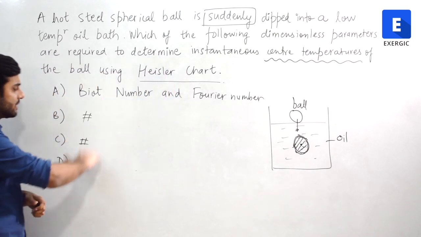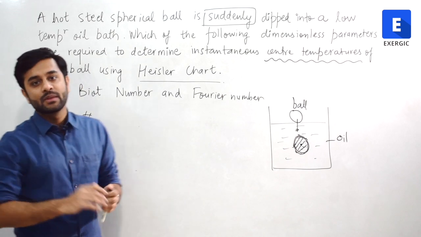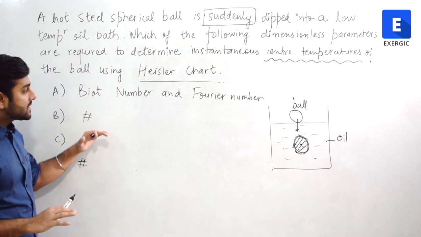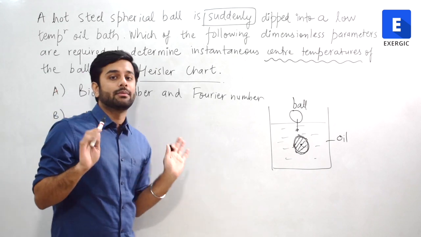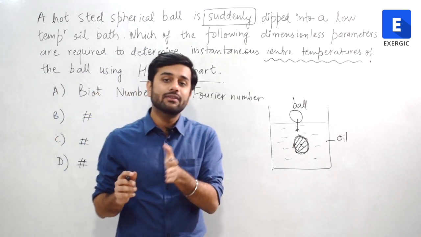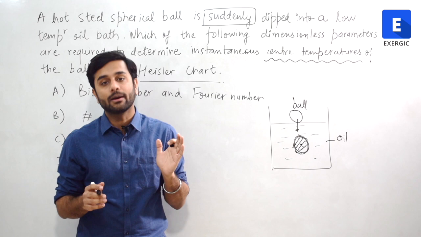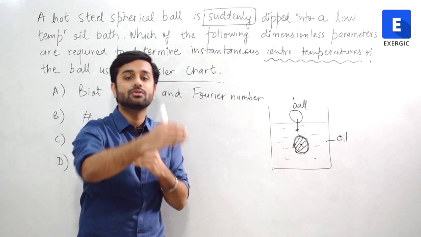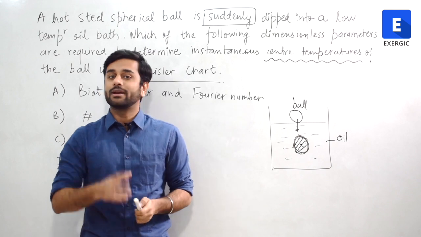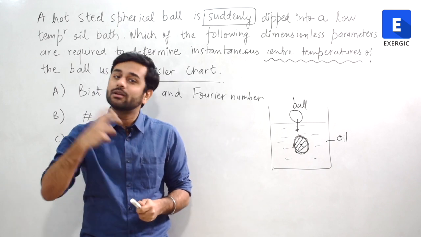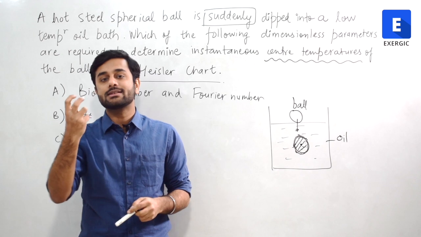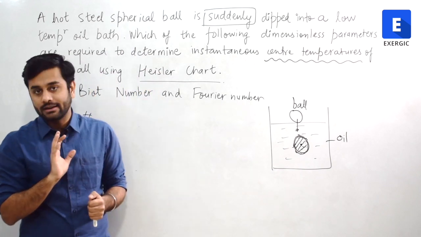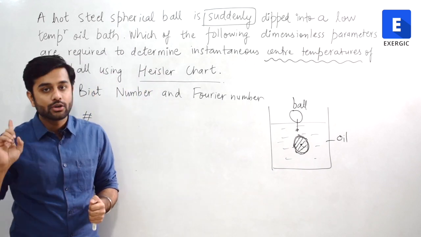Whatever options were there, I am not writing all the other options. Options without the Biot number, simply cancel them. The Biot number has to be there, whether it is lumped or not lumped. It is used to determine whether you can use lumped analysis or not. But this number is relevant in both the lumped analysis as well as the Heisler chart analysis. So the Biot number is going to be there.